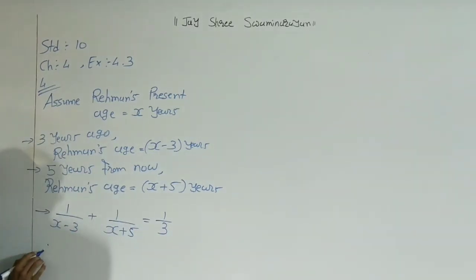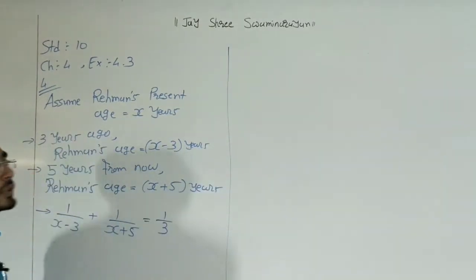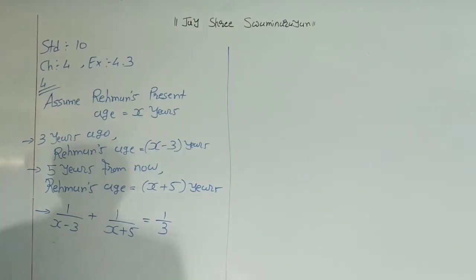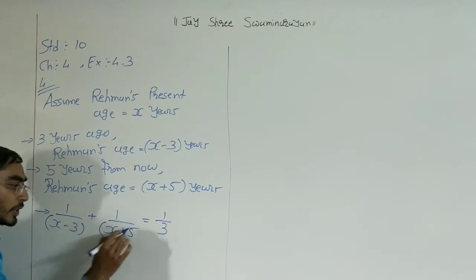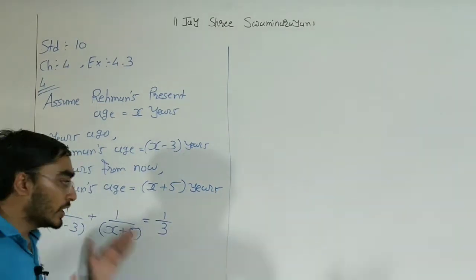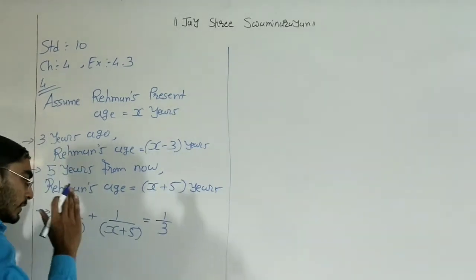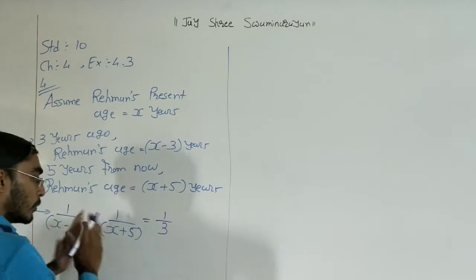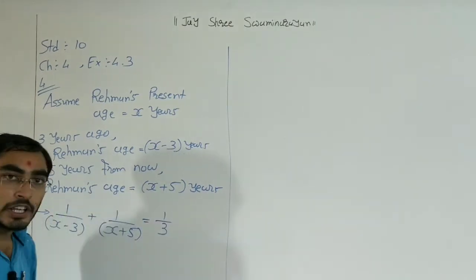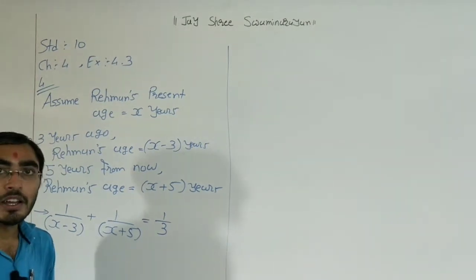For that what we need to do, we need to take LCM, right? We need to take LCM here. Total 3 denominators we have, and right now we are taking the denominator on both sides of the equality sign, so that we do not need to write the denominator.